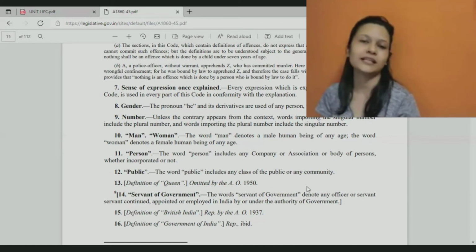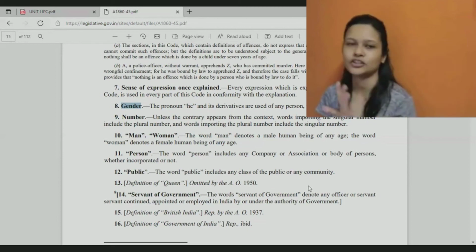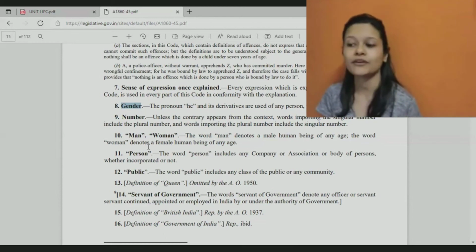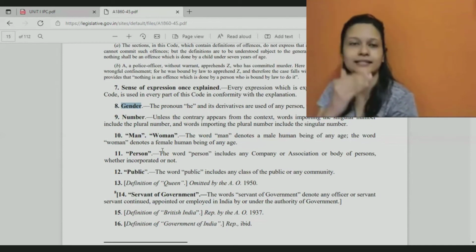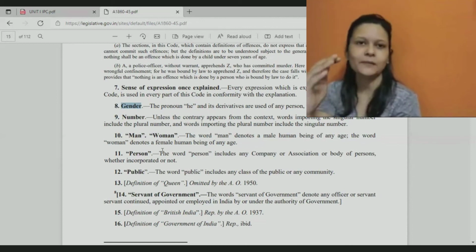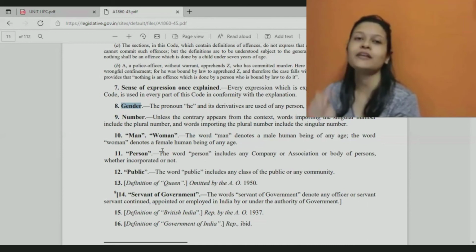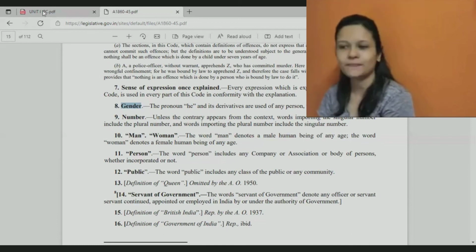That is why this definition is given, because otherwise people would feel like, okay, fine, IPC is only applicable to males. Women cannot commit any crime because IPC has not mentioned she anywhere. But that is not the case. It is mentioned very clearly over here. So it becomes very important to have definitions of certain words. So that is how a legislation usually starts: preamble, title and extent or scope of the legislation. After that, we have definitions of certain different words. This part is clear, right?